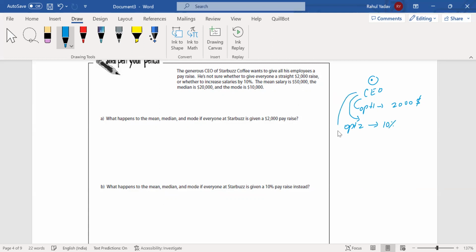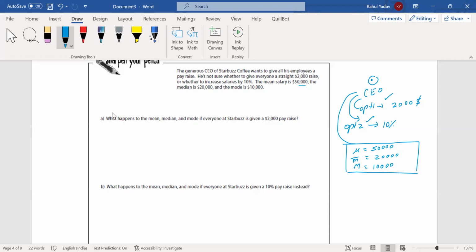For this data, we have the initial conditions: the mean is given as 50,000. Then we have the median, if I denote the median by M bar and the mode by capital M. The mode is 10,000 and the median is 20,000. Now we have two options, and we have to choose either option one or option two.